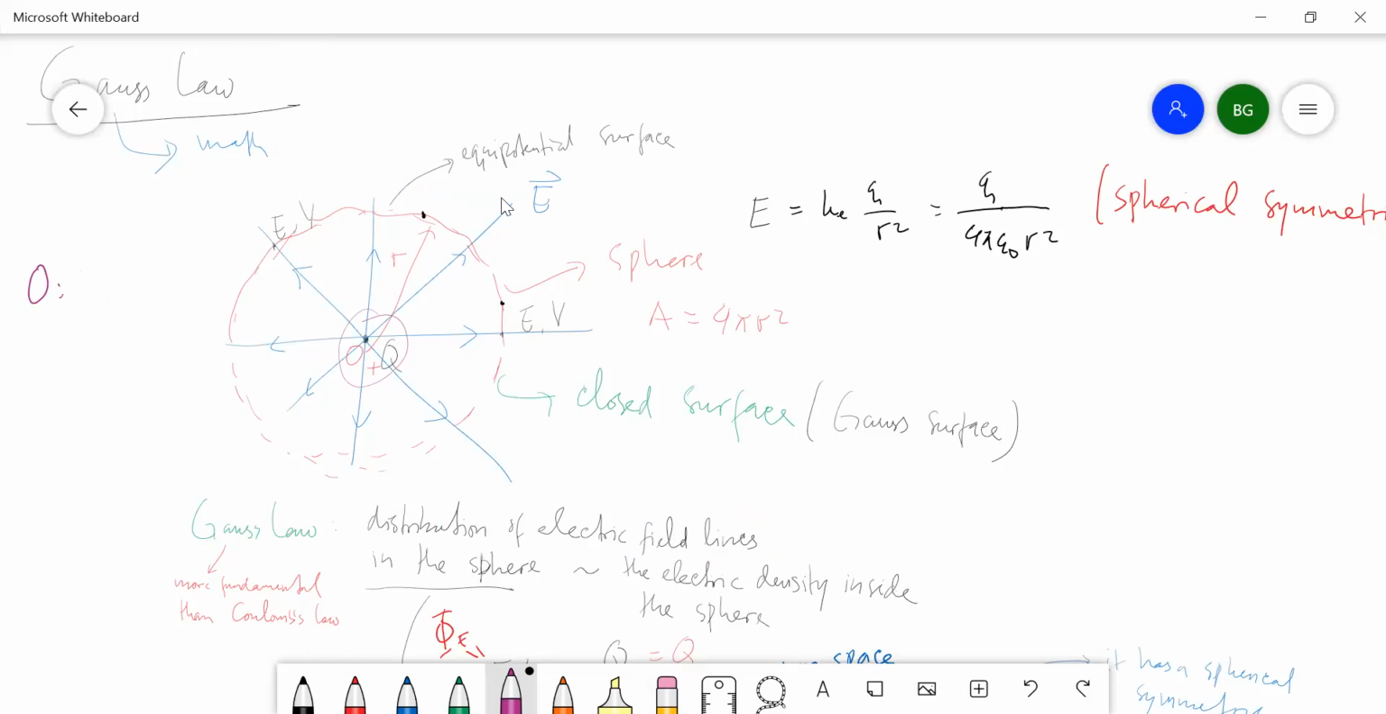O means origin. Q means charge. It should be plus Q, plus capital Q. So we have only one charge in this case, which lies at the origin.